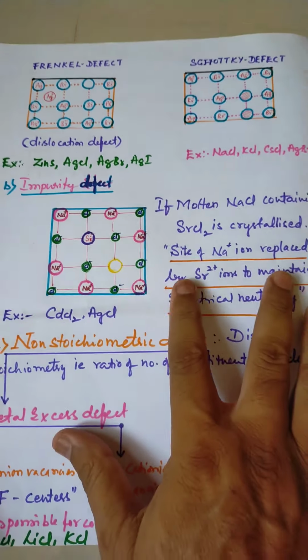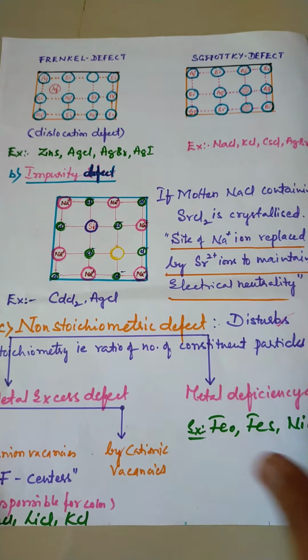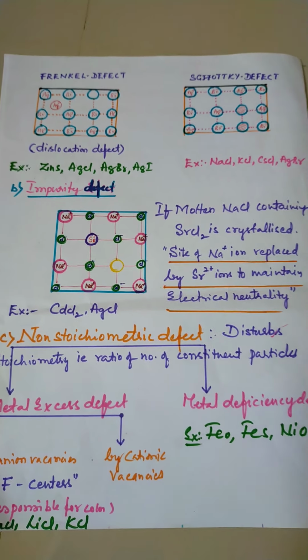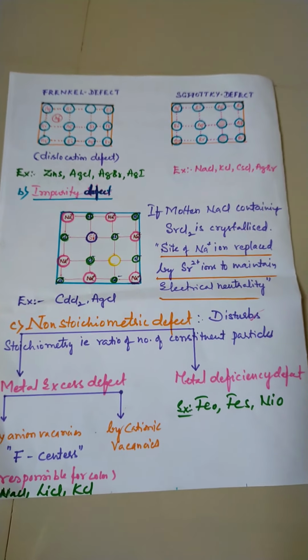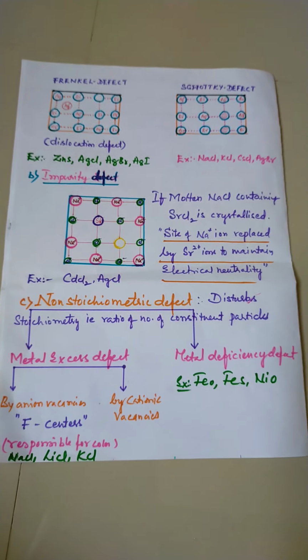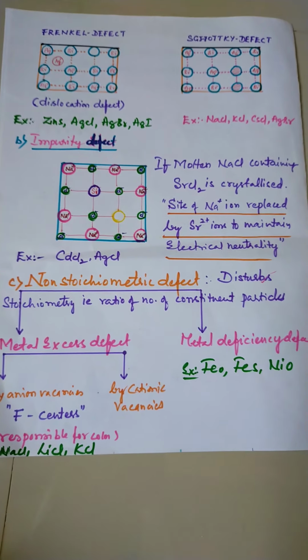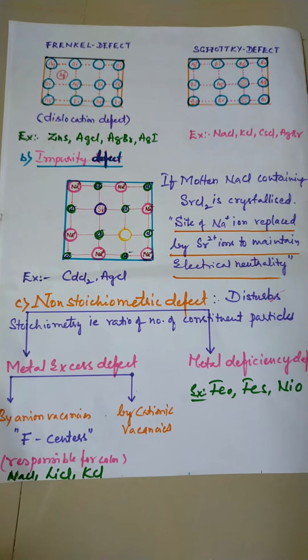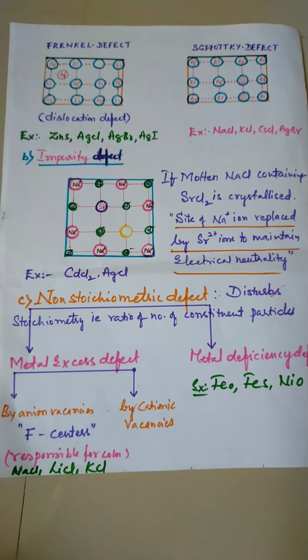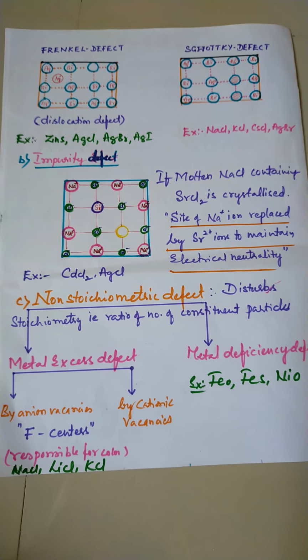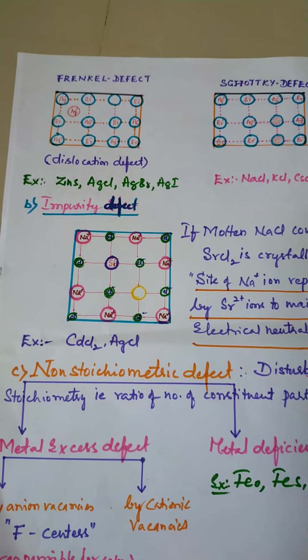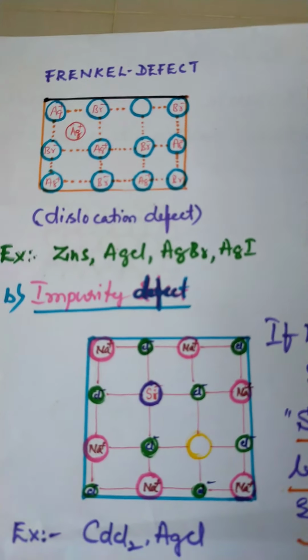Another one is Frenkel defect and Schottky defect. You have to learn a very clear picture of this. Dear students, take a pen or pencil and note down the points. If the points are noted, it is very easy for you. So observe the Frenkel defect closely.